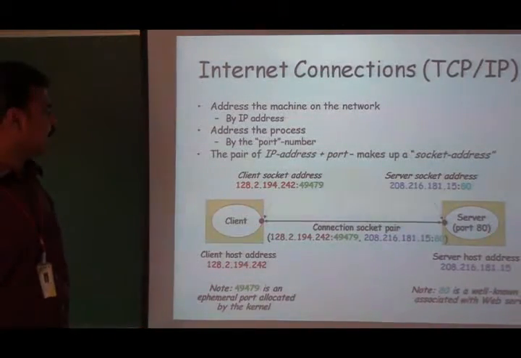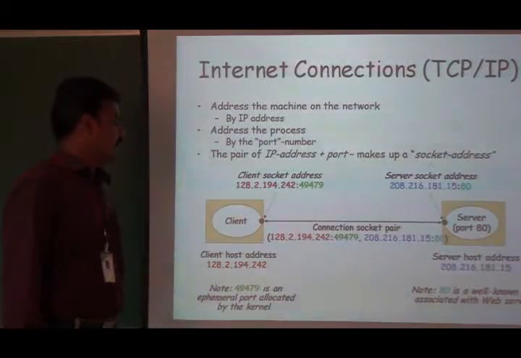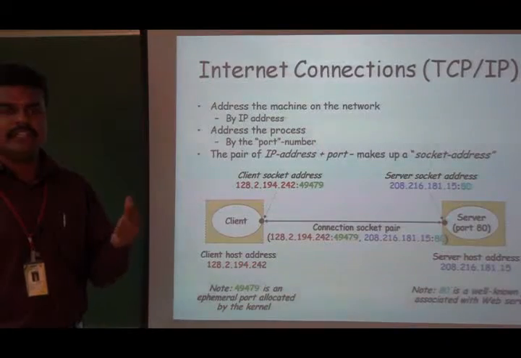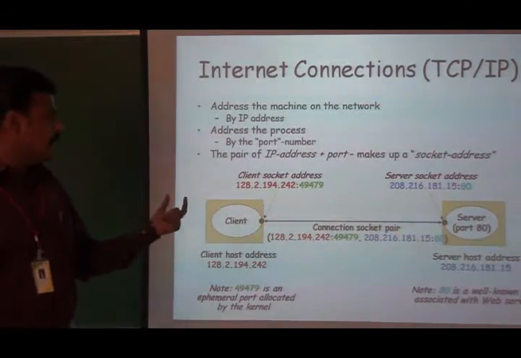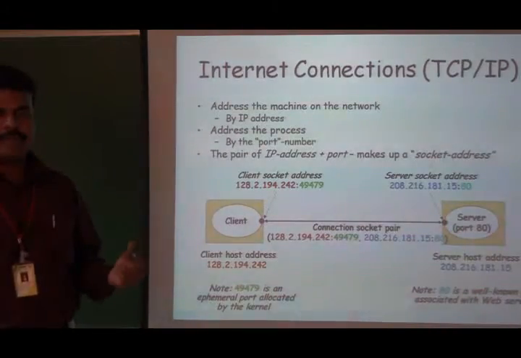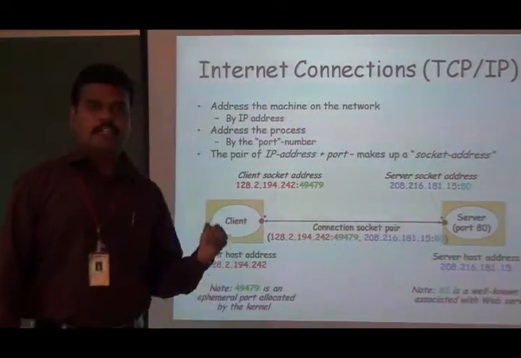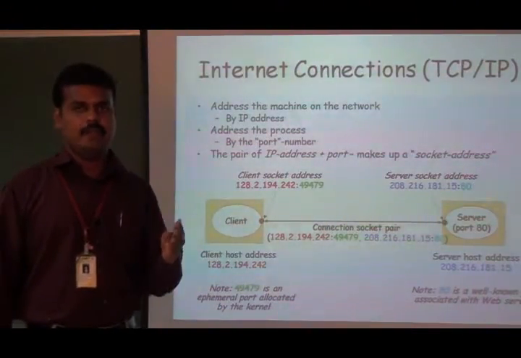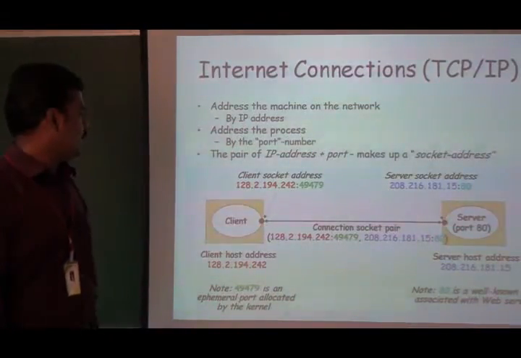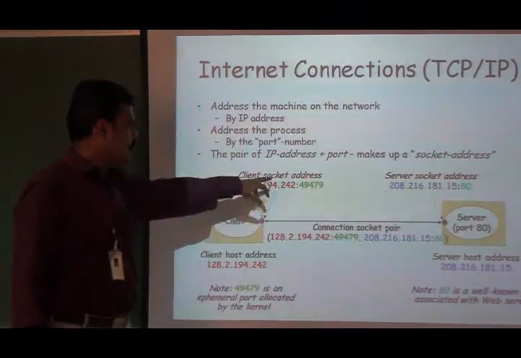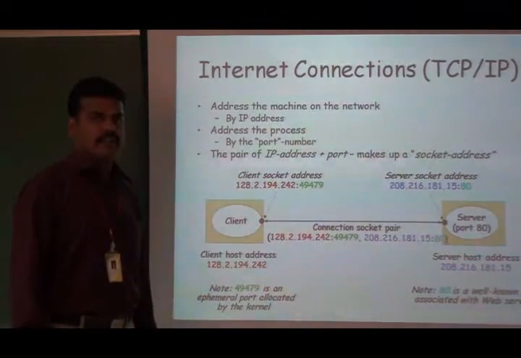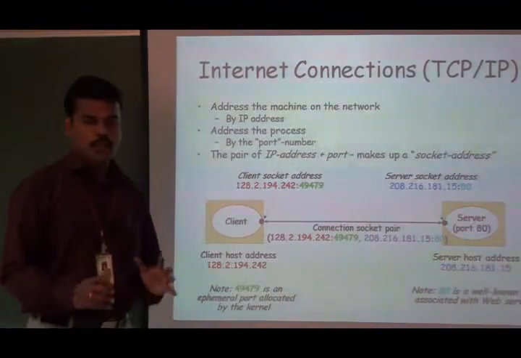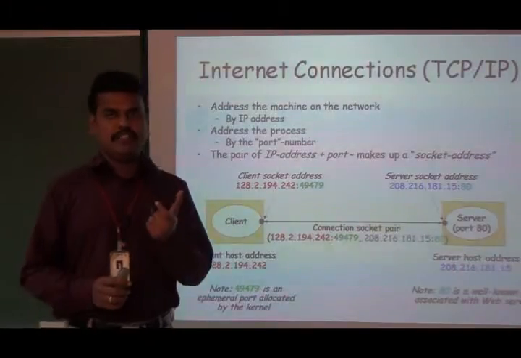In TCP, the connection, there will be the socket pair by using which we can identify each and every connection. Okay, so here the socket pair consists of 4 tuples: local IP address, local port number, foreign IP address, and foreign port number. Okay, so in this example, the client has the port number 49,479, server has the port number 80. Actually, the port number range is 16 bits long.